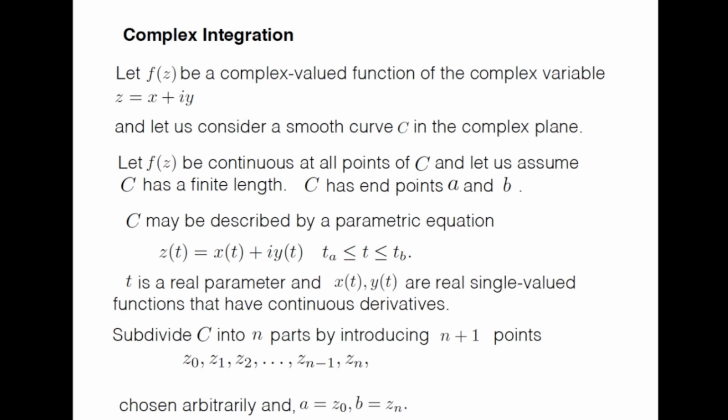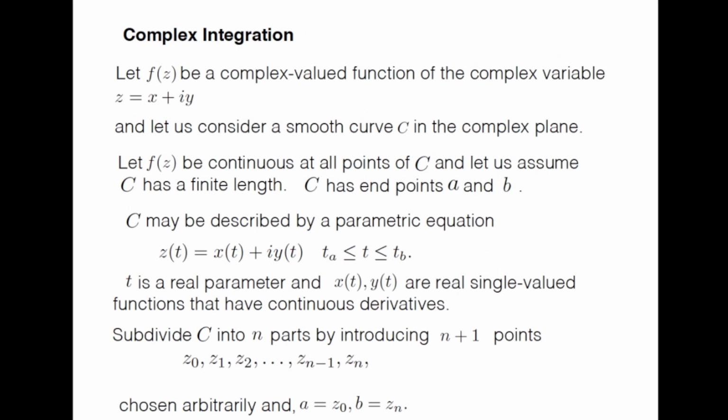Now let f(z) be a complex valued function of the complex variable z equal to x plus iy, and let us consider a smooth curve C. Right now I am using C for the curve. Let f(z) be continuous at all points of C, and let us assume C has a finite length.